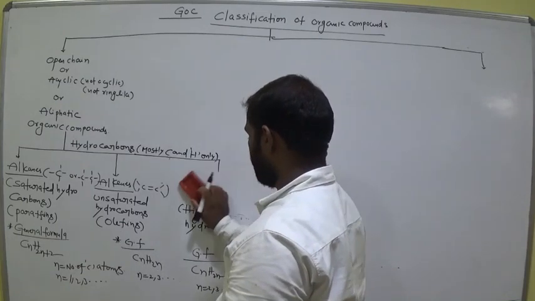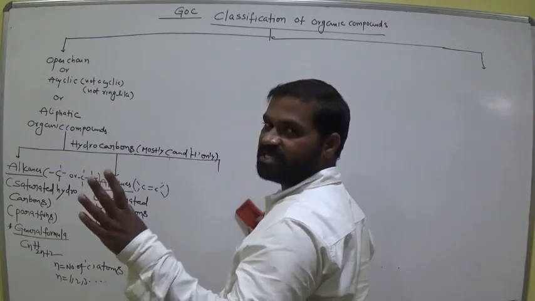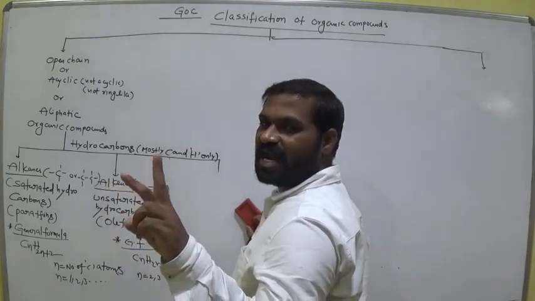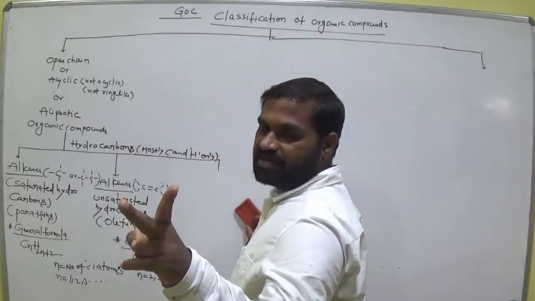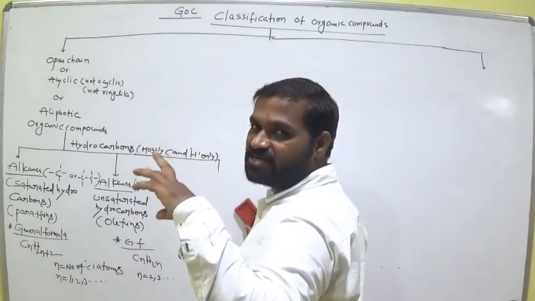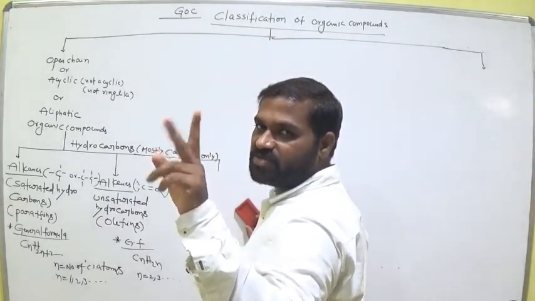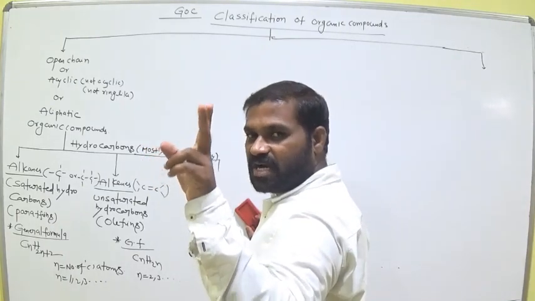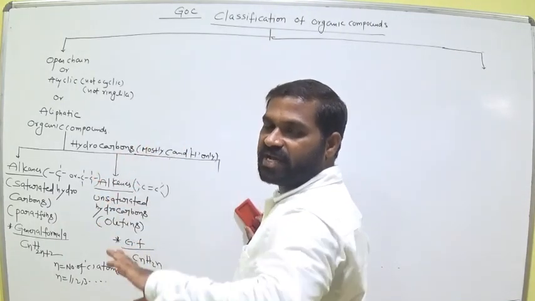Alkane means all are single bonds, sigma bonds. Alkene means at least one double bond between two carbon atoms. Unsaturated compounds, we call them olefins. Alkynes means at least one triple bond between two carbon atoms, which we call highly unsaturated.